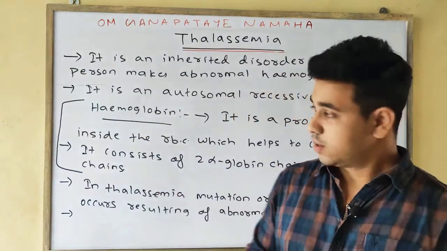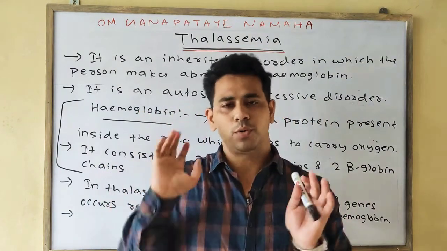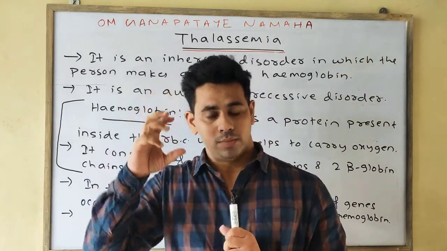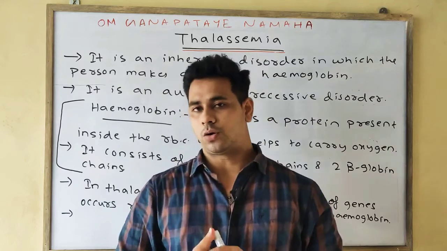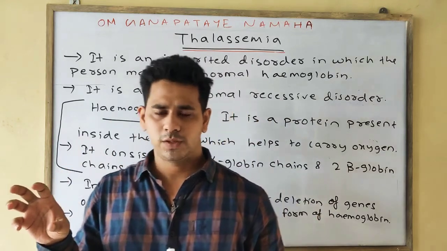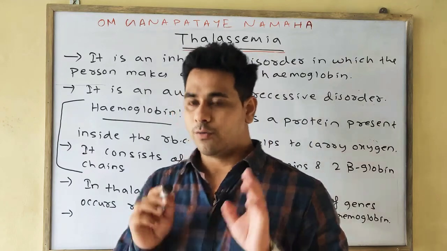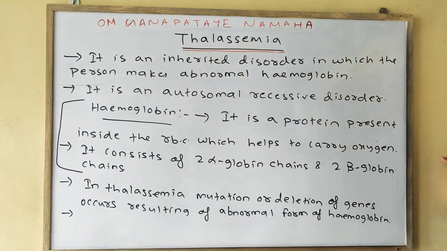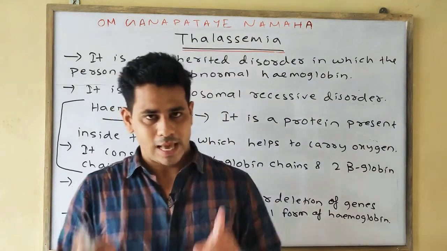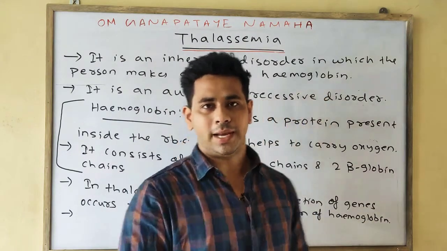So as I have said in the diagram, suppose a normal gene encodes for a normal protein which helps in the normal function. If in the gene or in the chromosome some mutation occurs, it can be a mutation of the gene or of the mutated protein's formation, which will eventually lead to the formation of the abnormal form of the hemoglobin. The abnormal form of hemoglobin is the main reason responsible for the anemia.